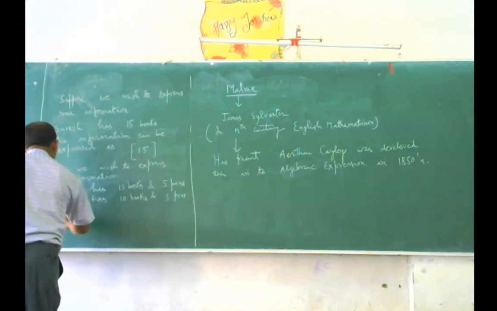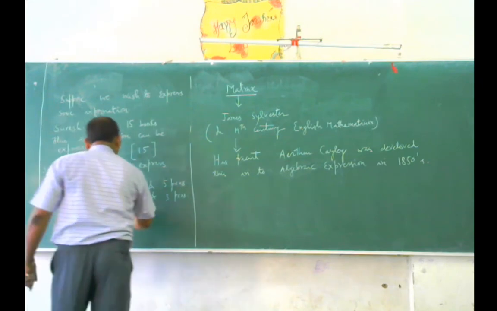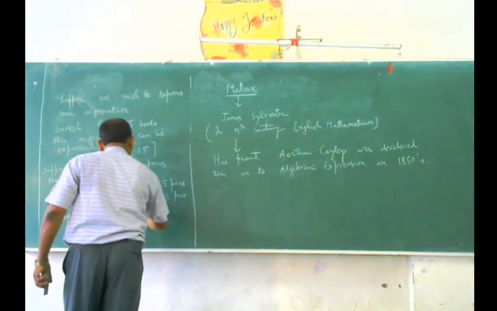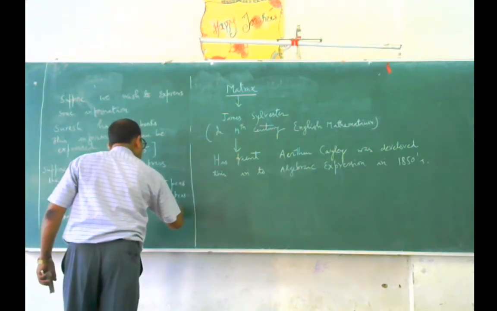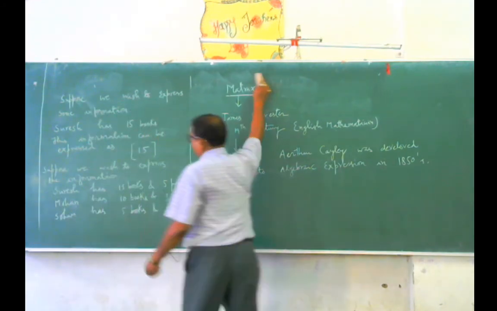Sohan has 5 books and 2 pens. Then how will you write this information?